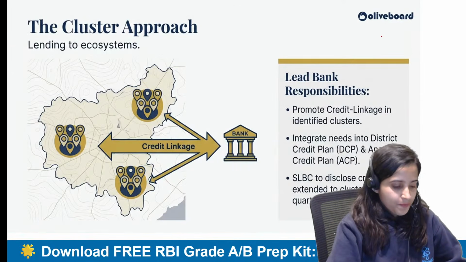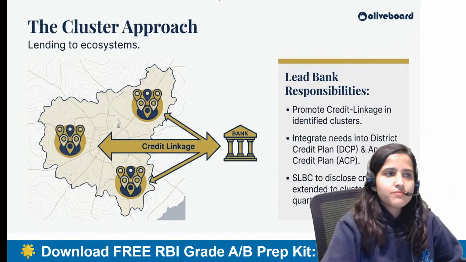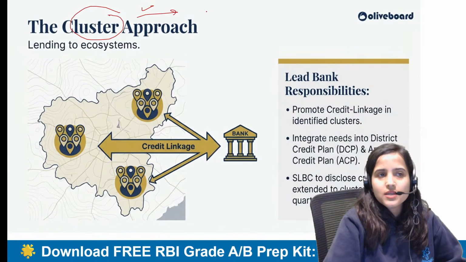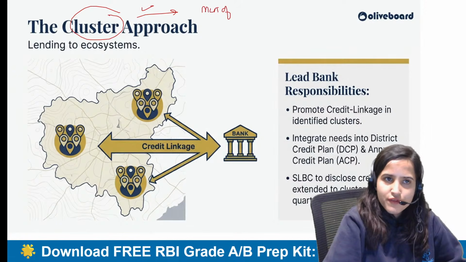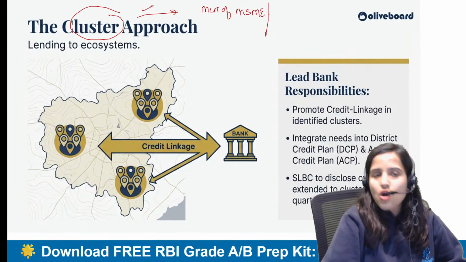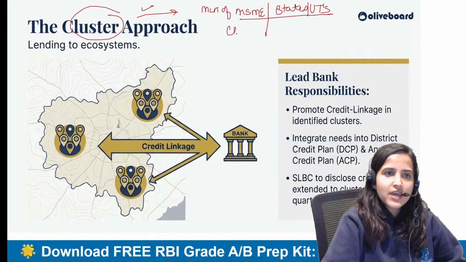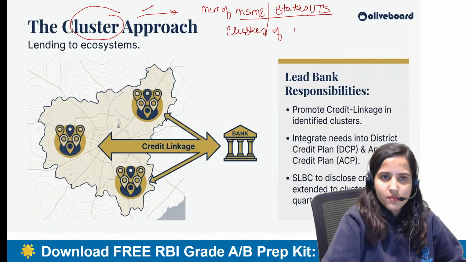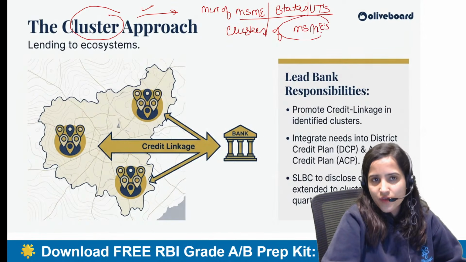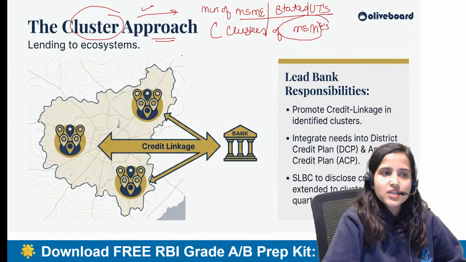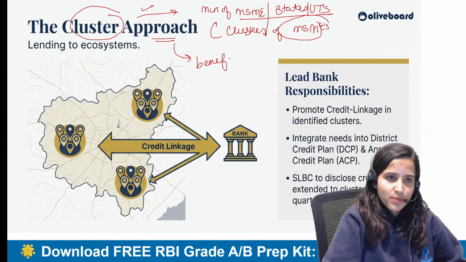Alright everyone. Apart from that, there is this cluster approach. The Ministry of MSME or the states or UTs are going to identify clusters of MSMEs. Who is going to identify the clusters? Ministry of MSME or states and UTs. And based on these clusters, benefits are going to be provided.